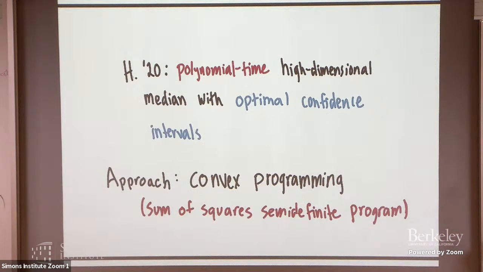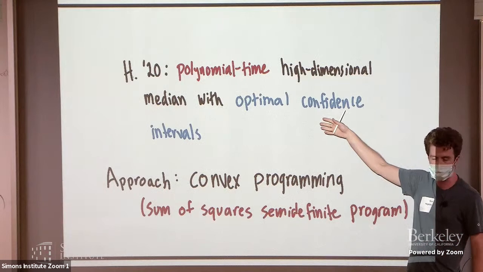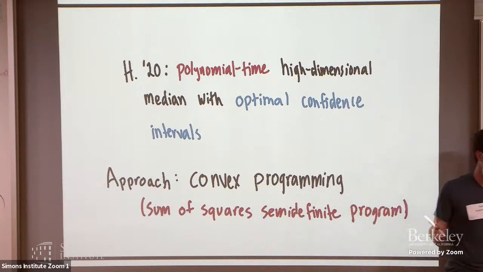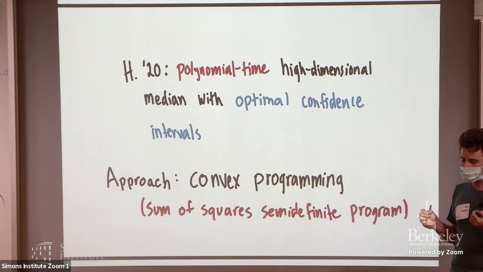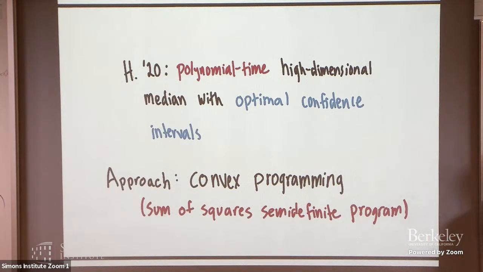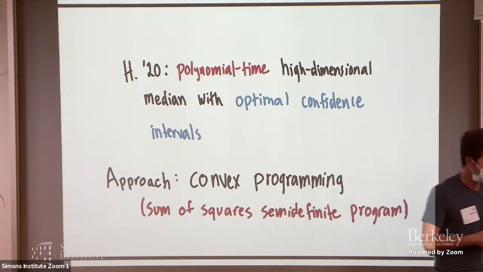Actually, there exists a polynomial time algorithm that achieves these same information theoretically optimal confidence intervals, making only the assumption that the underlying random vector has two finite moments. So one way to view this is that not only is there no statistical cost to being robust to these very weak assumptions, there's also no computational cost. You don't have to spend exponential time or anything like that.